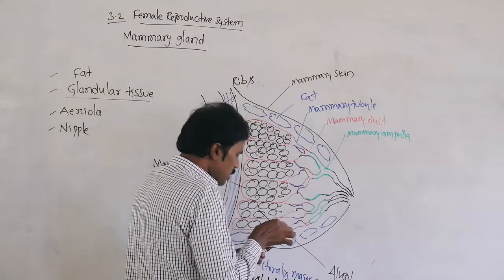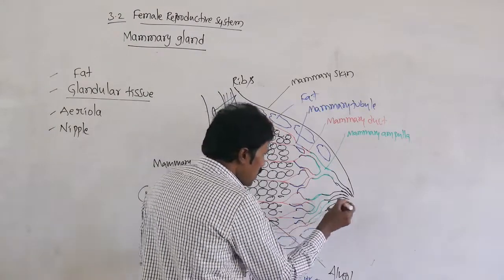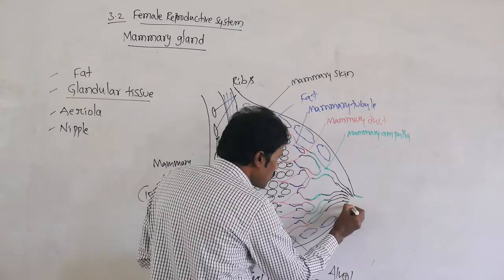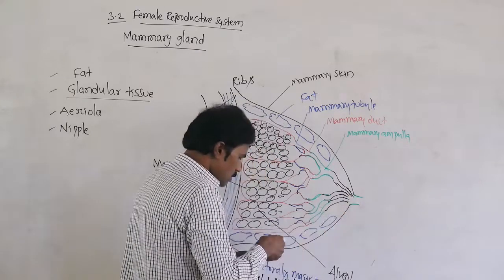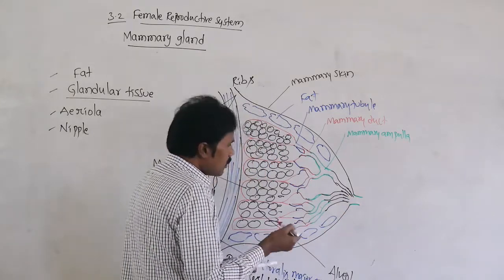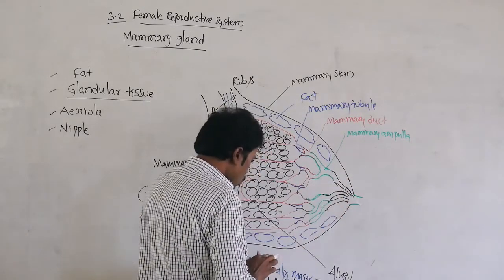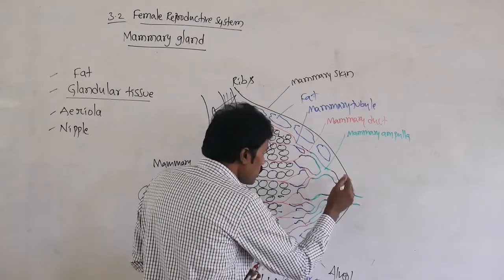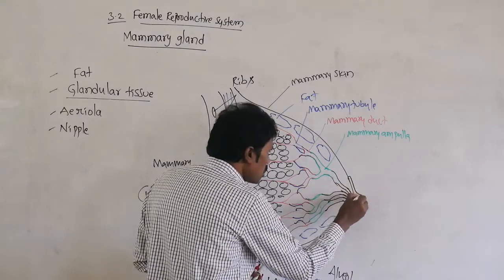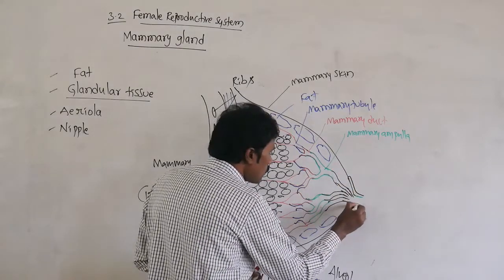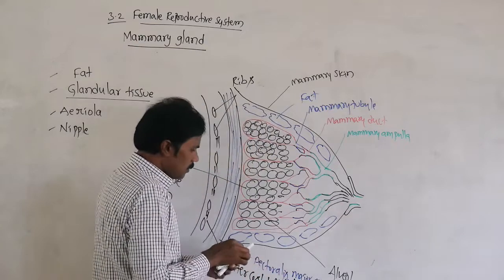Then the terminal part is the nipple. Surrounding it, the little bit brown or blackish colored part is the areola.